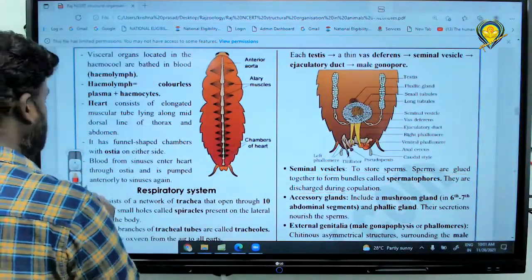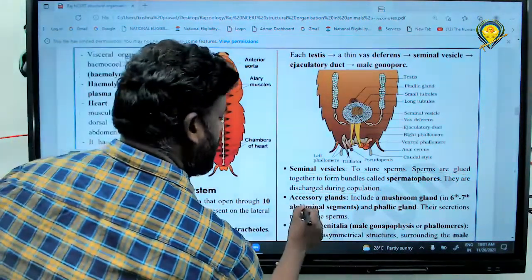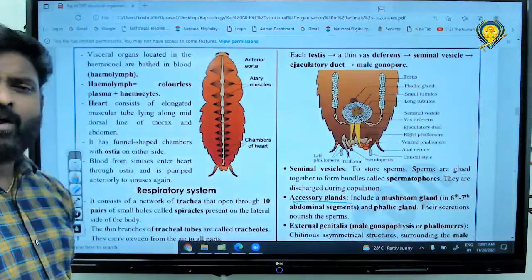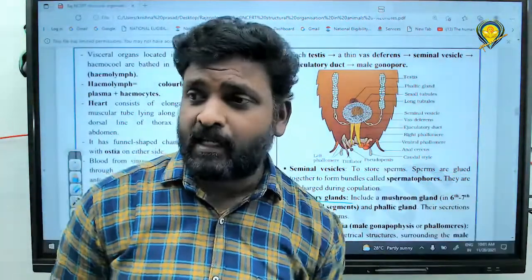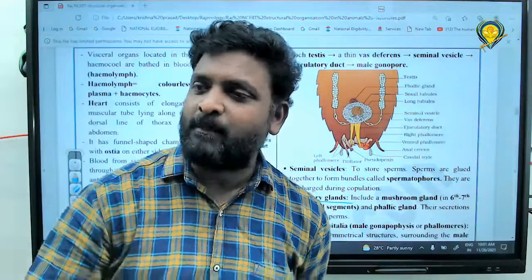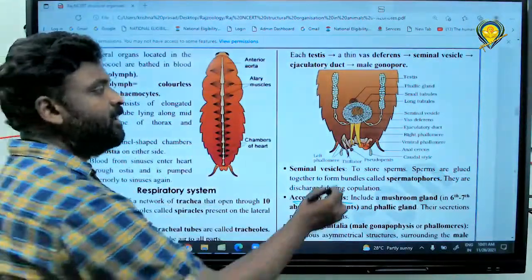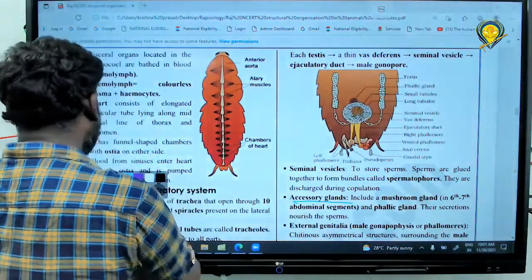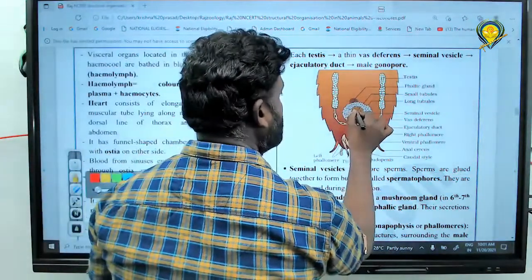And next one, if we can discuss more about the next one, what? Accessory glands. What is the meaning of accessory? Support. What can it support? First one you can see here. There is a mushroom-shaped gland.